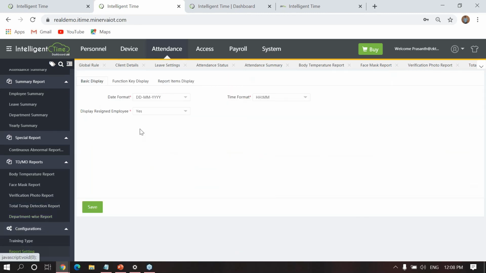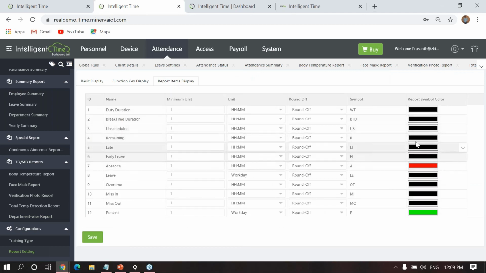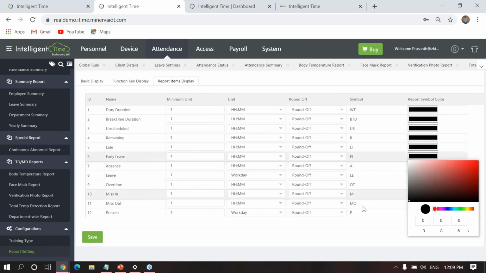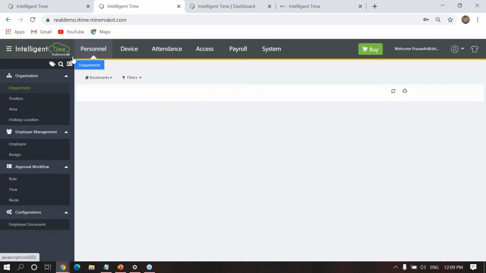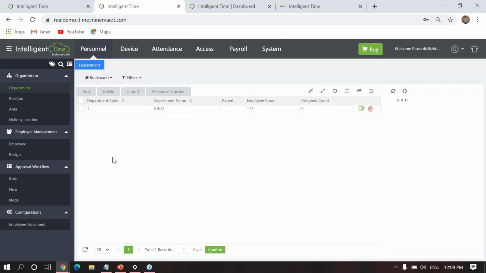Another thing, the report settings. I will show you the colors. See here, based on your report status, whatever status you are setting here: break time duration, unscheduled, remaining, late, early leave, absence. Here you can also choose the color combination. Whatever colors the user wants, the user can define them. So that's all. These are all the major functionalities which we have.